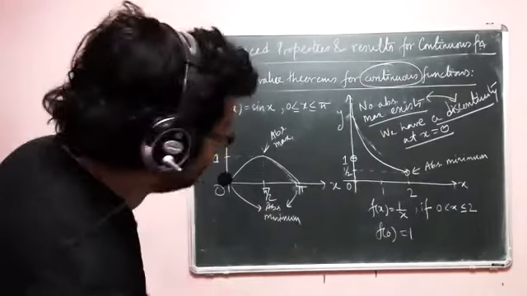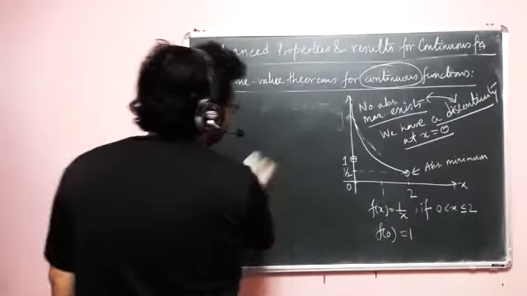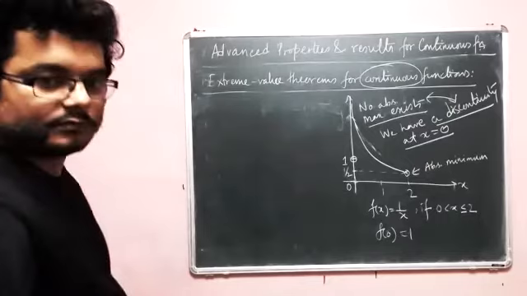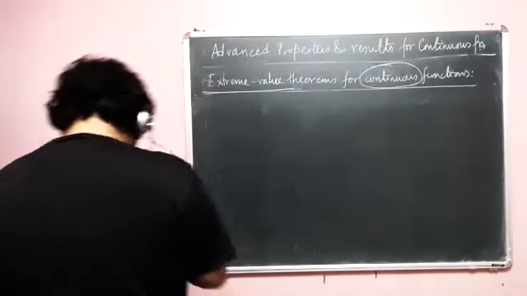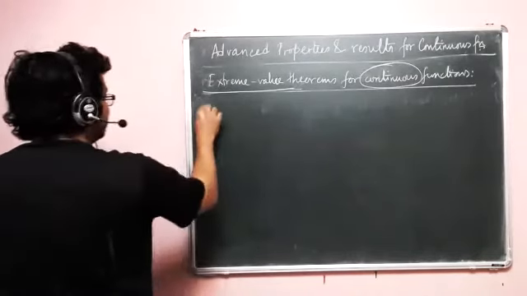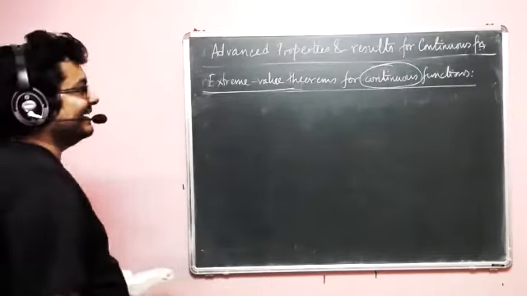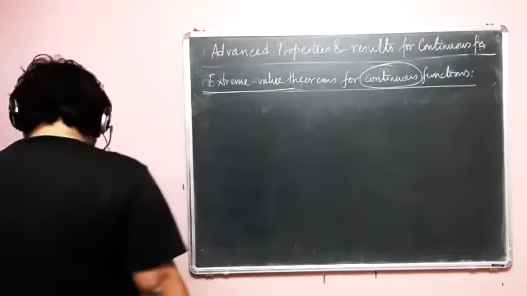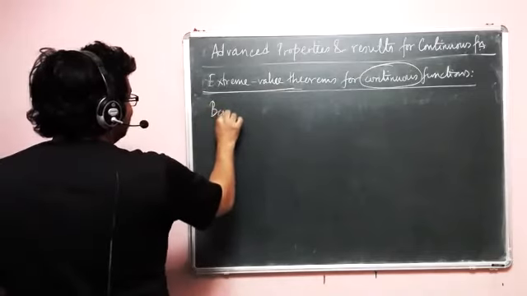Okay. Okay, anyways, so the first theorem that is here is called boundedness.